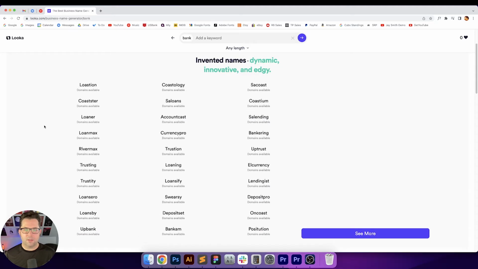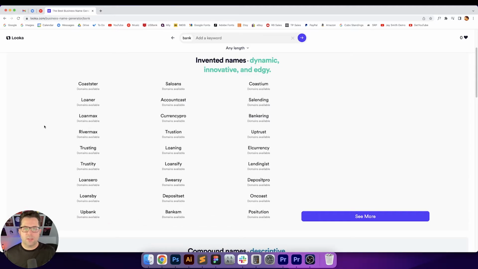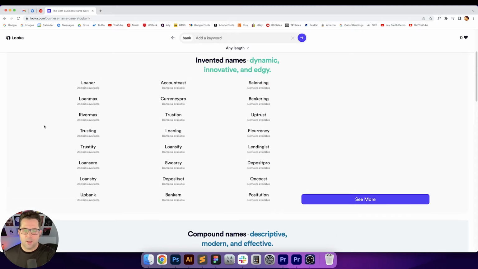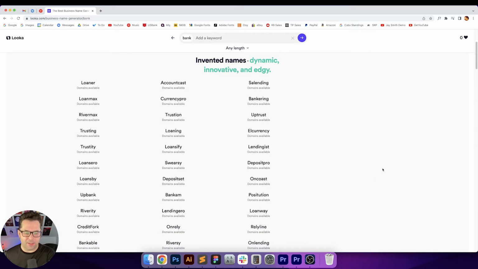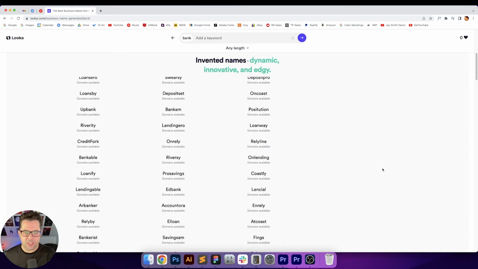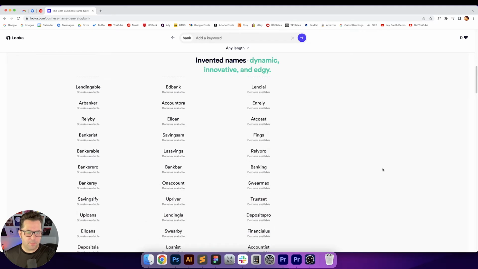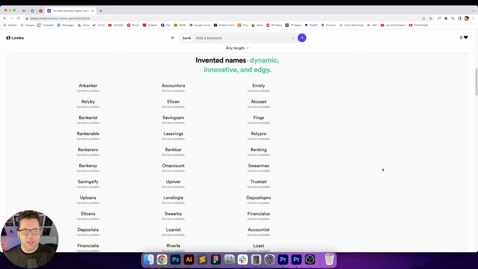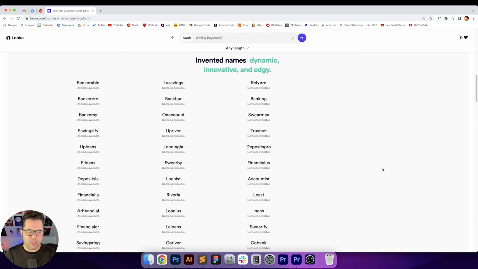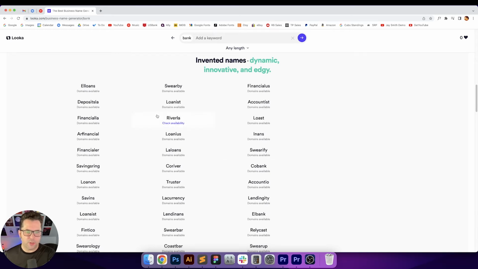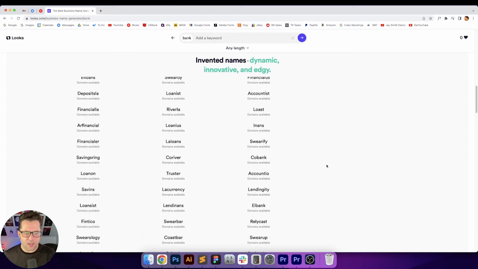Let's see here. Seacoast. Costium. Uptrust. Prostitution. It's a little bit edgy for a bank. Let's see, Riversea. That's pretty cool. Let's see, Bankersea, Savingsify. So this kind of gives you an idea of all the different things that you can find on here. River Law, Swearify. That's interesting.